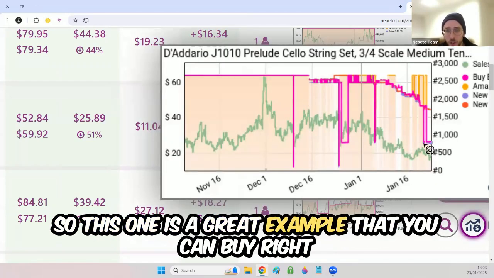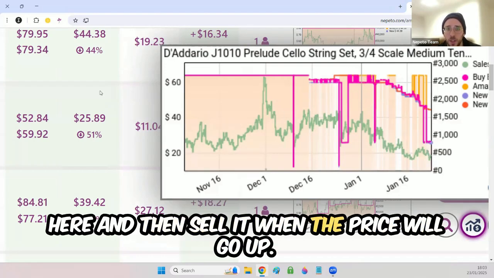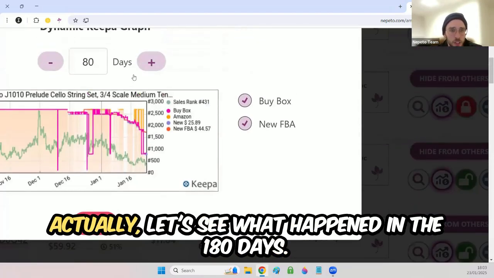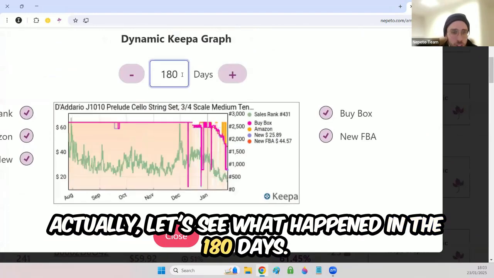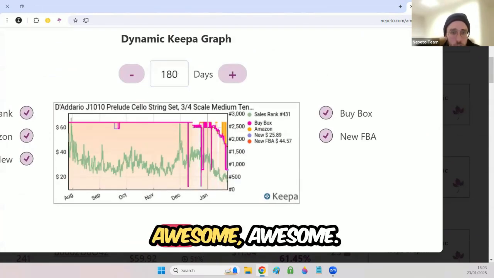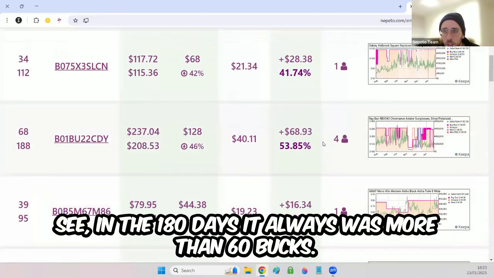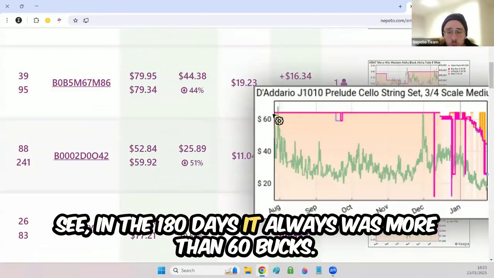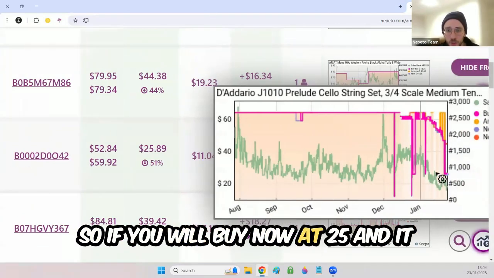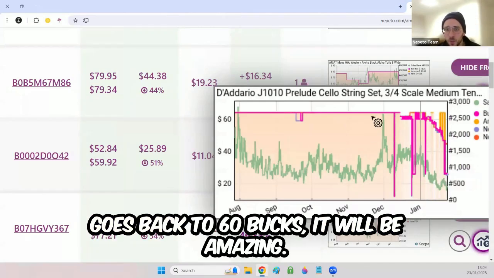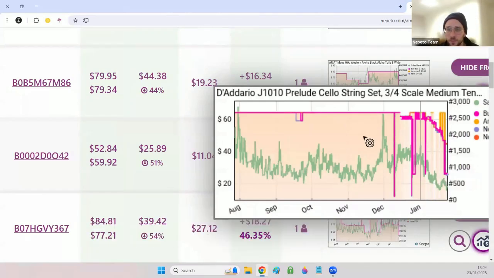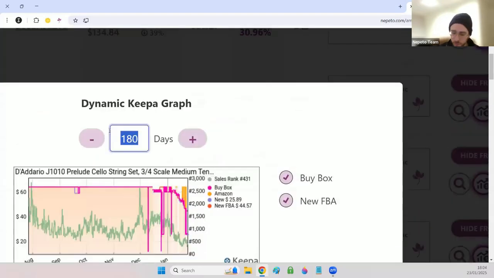So this one is a great example that you can buy right here and then sell it when the price will go up. Let's see what happened in the 180 days. Awesome. See, in the 180 days, it always was more than $60. So if you will buy now at 25 and it goes back to $60, it will be amazing.